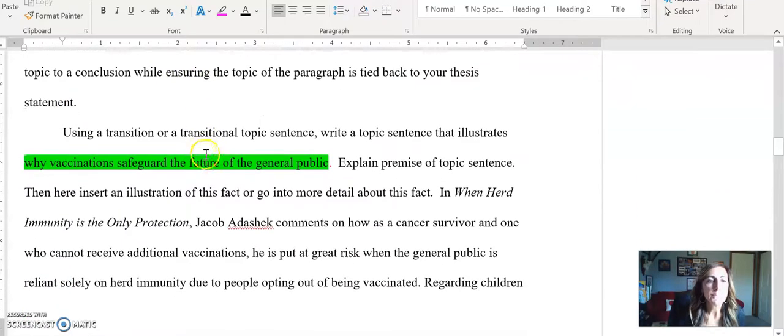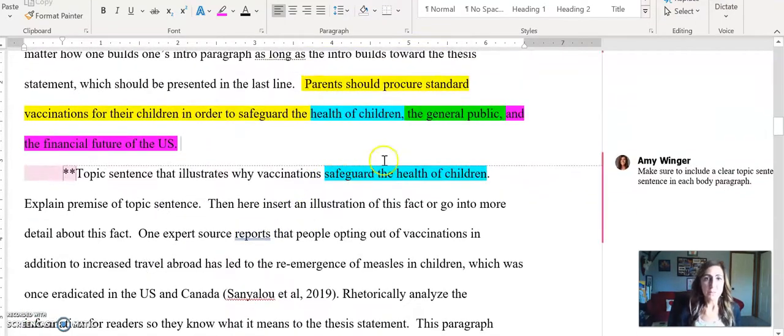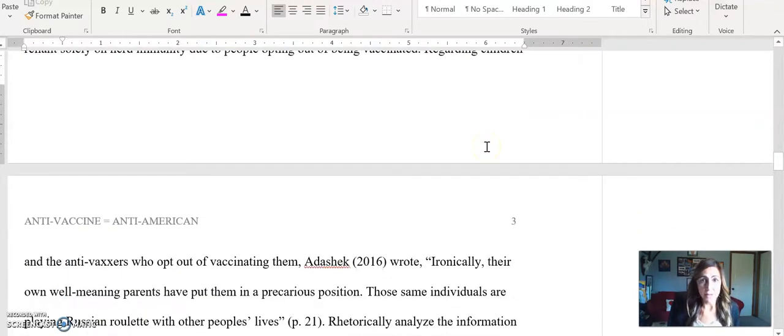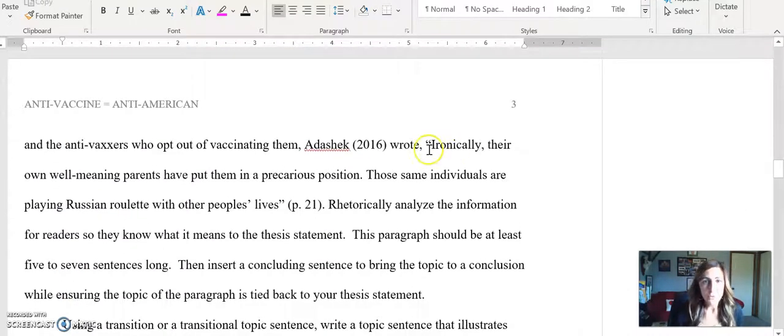So then move on to my next body paragraph, which is going to be about how vaccines safeguard the general public. In this case, I've gone back and I've pulled some information from a cancer survivor who can no longer receive vaccinations, because he is at risk for that, and they won't work with him. So I've gone back and I've summarized his situation. I've pulled a direct quote from something he said, and I've included that as evidence. Then I'm going to talk about what his experience means and how it impacts my argument.